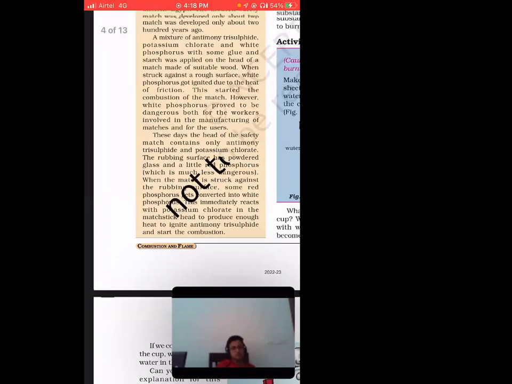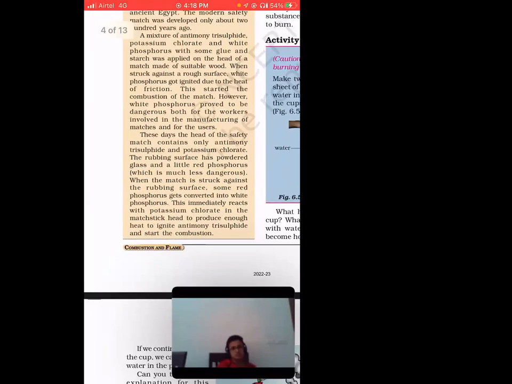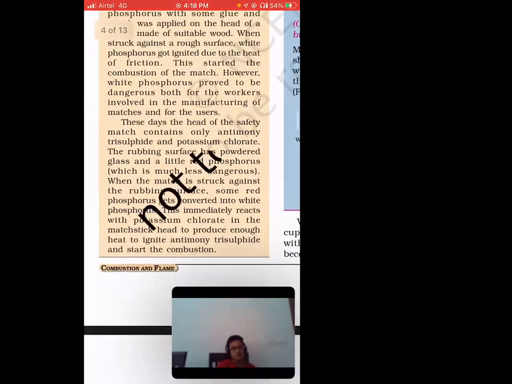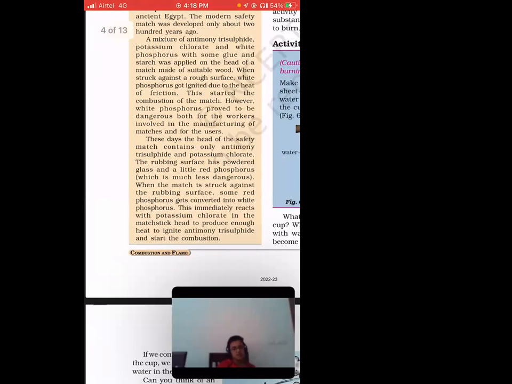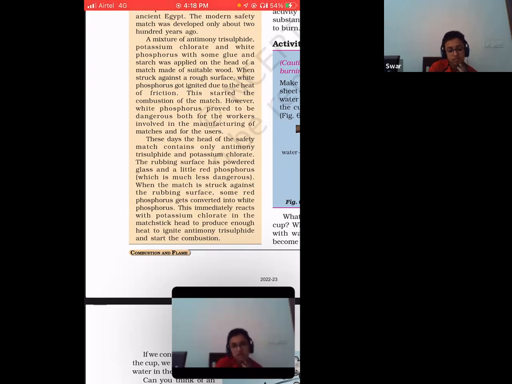Now I think I have made myself clear, right? Now, these days, the head of a safety match contains only antimony trisulfide and potassium chloride. So nowadays it is evolving. Nowadays, what are you going to use? You are going to use antimony trisulfide and potassium chloride. The rubbing surface has powdered glass and a little red phosphorus. The last paragraph.